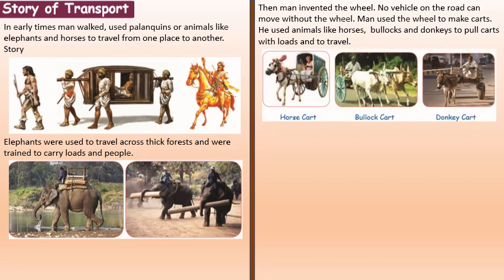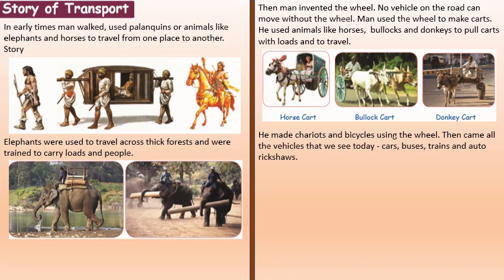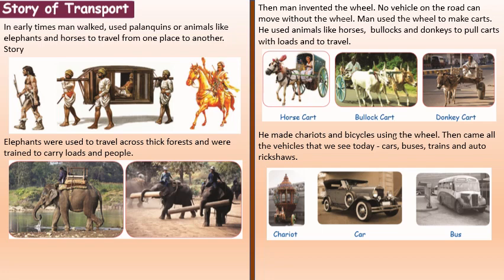Then man invented the wheel. No vehicle on the road can move without the wheel. Man used the wheel to make carts. He used animals like horses, bullocks, donkeys to pull carts with loads and to travel. He made chariots and bicycles using the wheel. Then came all the vehicles that we see today: cars, buses, trains and auto rickshaws.